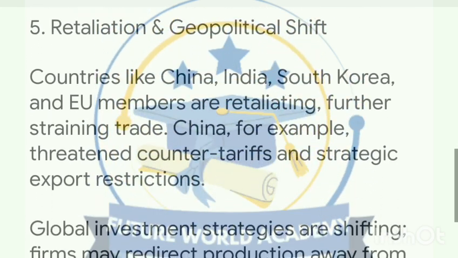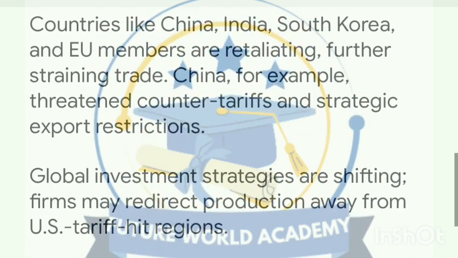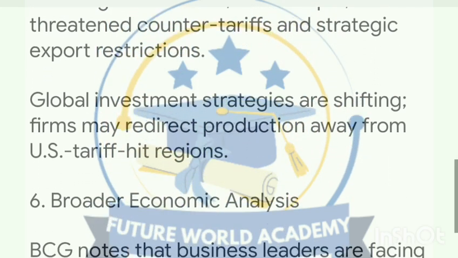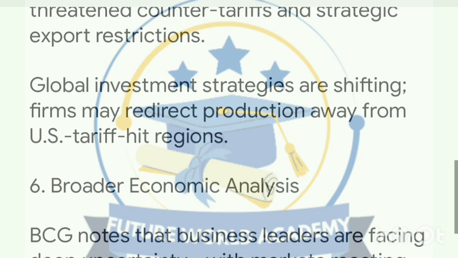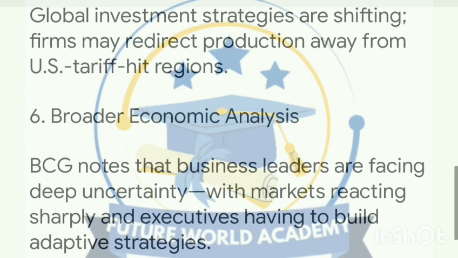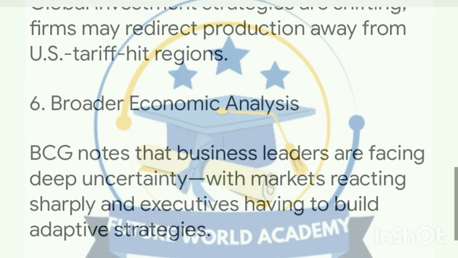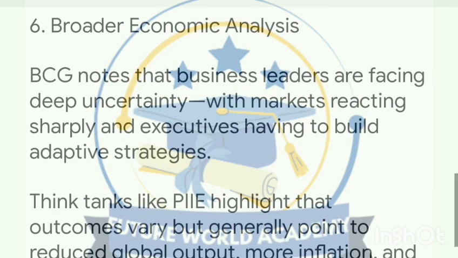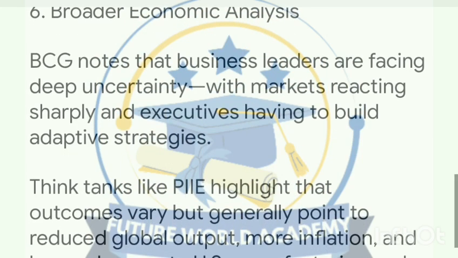5. Retaliation and geopolitical shift. Countries like China, India, South Korea, and EU members are retaliating, further straining trade. China, for example, threatened counter tariffs and strategic export restrictions. Global investment strategies are shifting. Firms may redirect production away from U.S. tariff-hit regions.